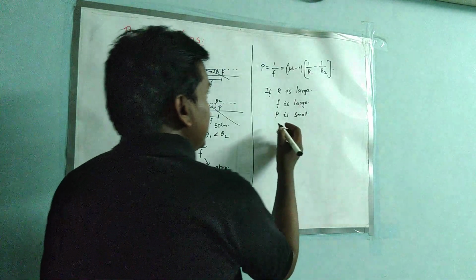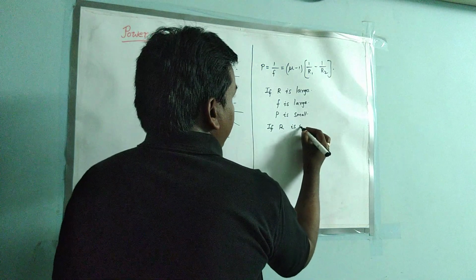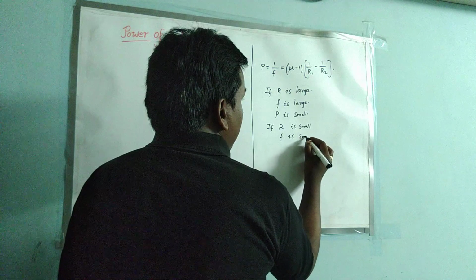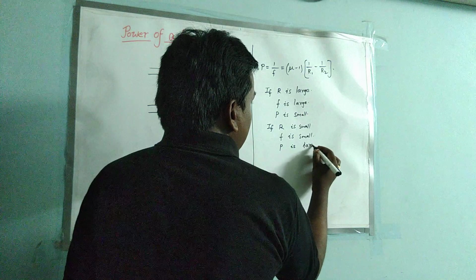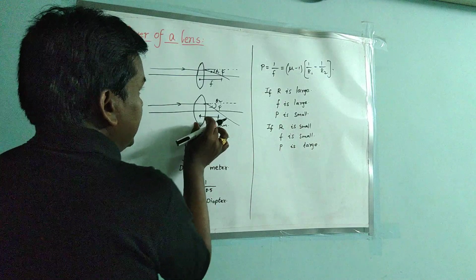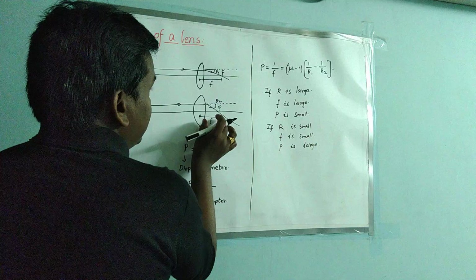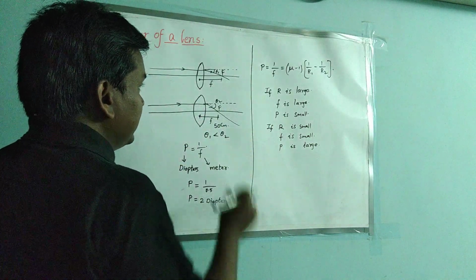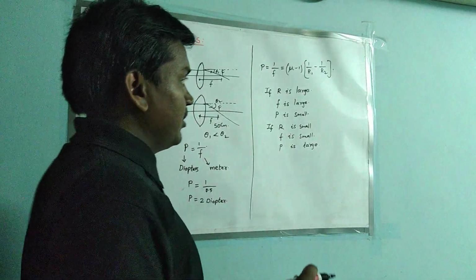And in the opposite case, if the radius is small, then the focal length is also small and the power will be large. Here the focal length is large. Here the focal length is small, the power of lens is large, and the radius is also small.